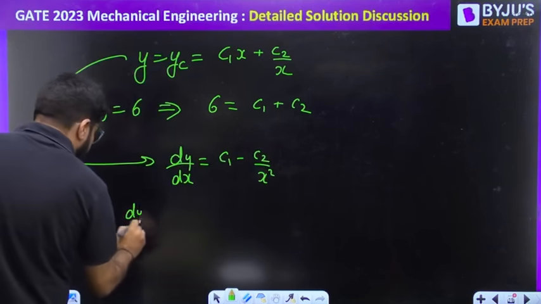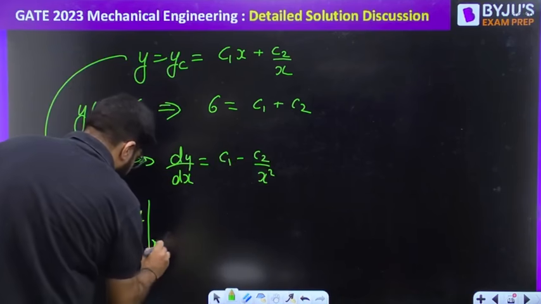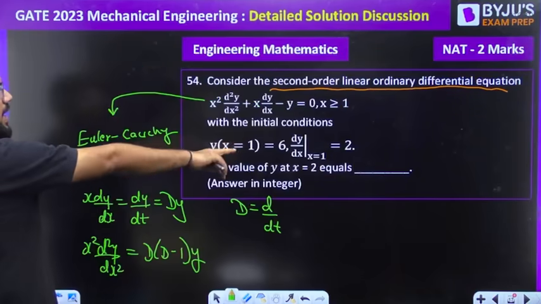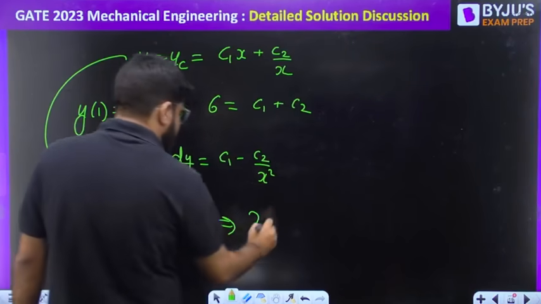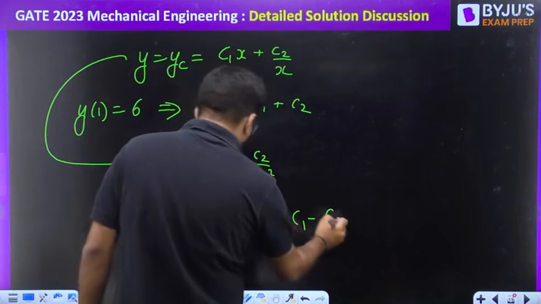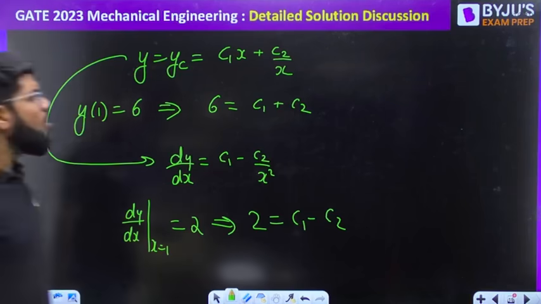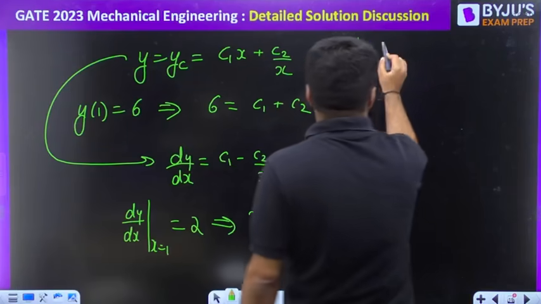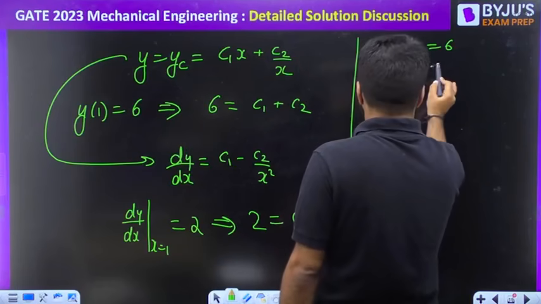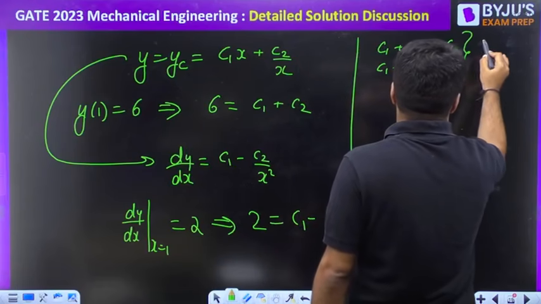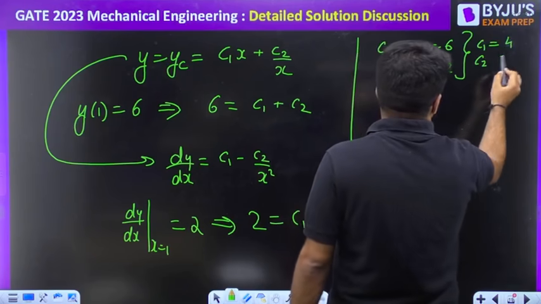Now you are given dy by dx at x equal to 1 is equal to 2. So here we will put dy by dx equal to 2 is equal to c1 minus c2 divided by x square, but the value of x to be put is 1. So c1 minus c2. Okay dear. So we have clearly got the answer. c1 plus c2 sum is 6. c1 minus c2 is 2. Very easily we can guess the numbers are 4 and 2. 4 plus 2 and 4 minus 2.